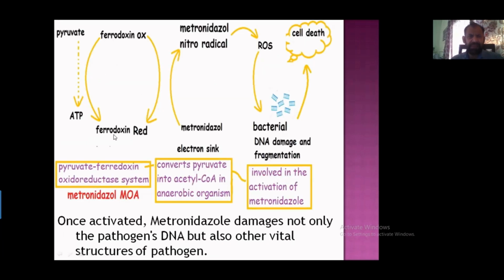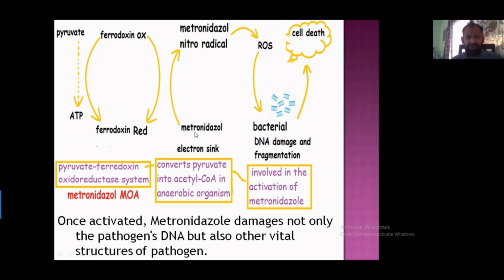Now we will discuss the mechanism of action of metronidazole. Metronidazole is basically a prodrug. It is converted into the active form, which is metronidazole nitroradical, and it utilizes the enzyme system of anaerobic bacteria. This is the pyruvate ferredoxin oxidoreductase system. What is this system? This system basically converts pyruvate into acetyl-CoA, which is ultimately generating ATP in the pathogen.